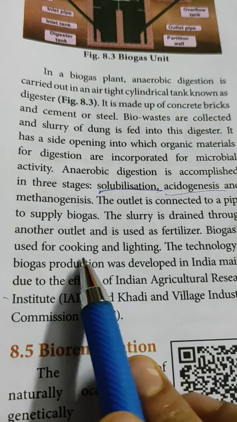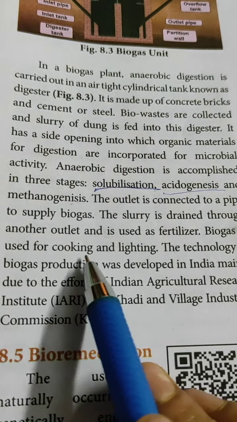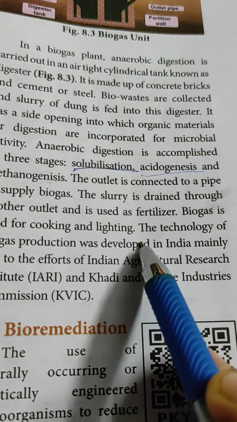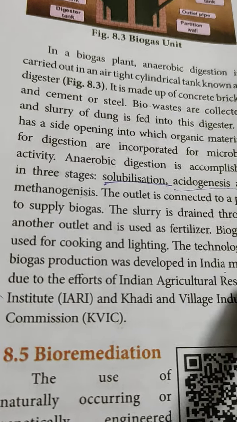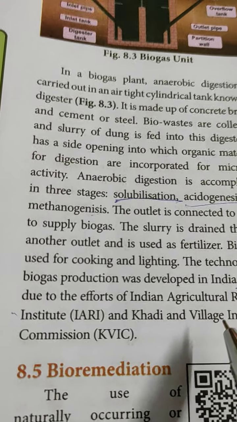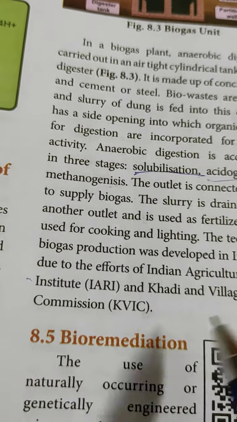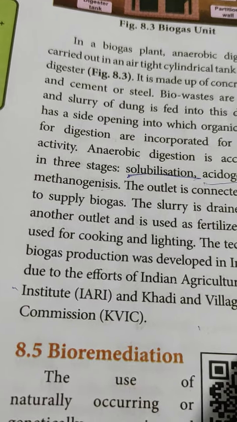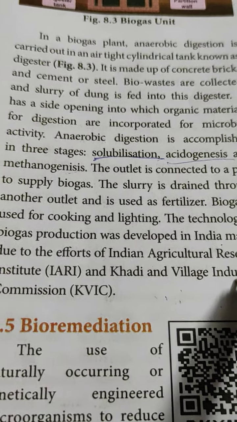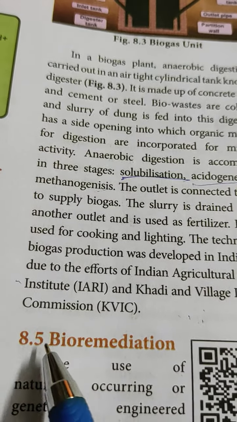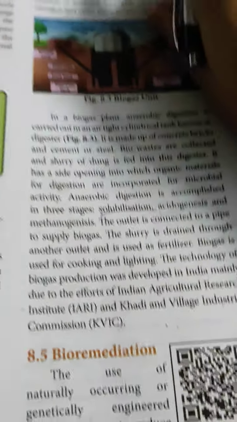This biogas, generated by the biogas digester, can be used for cooking and lighting. The technology of biogas production was first introduced and developed in India by the organizations IARI, Indian Agricultural Research Institute, and KVIC. KVIC means K for Khadi, V for Village, I for Industries, and C for Commission. So it is called KVIC.